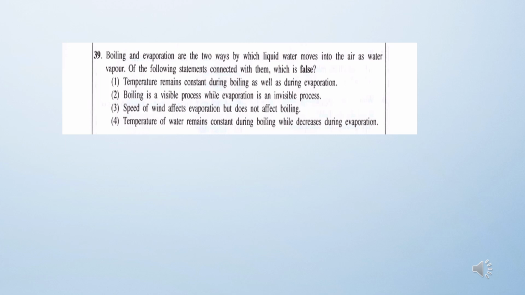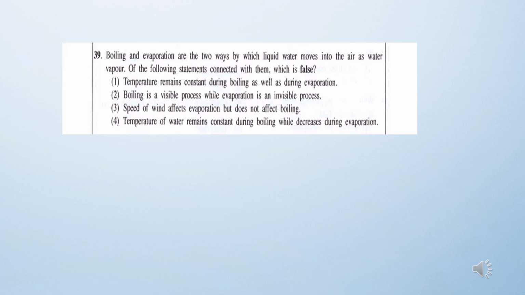Let's define these three terms. Vaporization means the conversion of liquid into gaseous state. Liquid into gaseous state can happen in two ways, as I told you earlier, boiling and evaporation. Boiling takes place at the boiling point of a liquid. In water, the boiling point is 100 degrees Celsius.